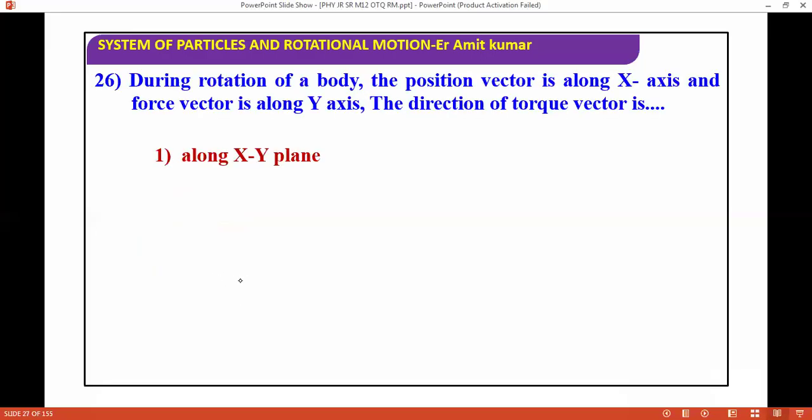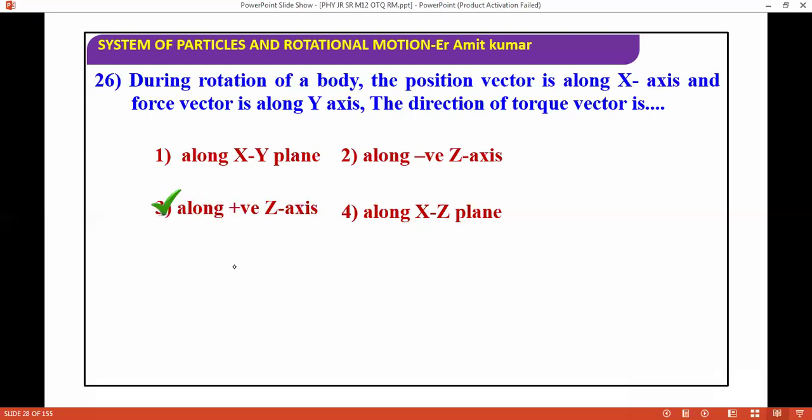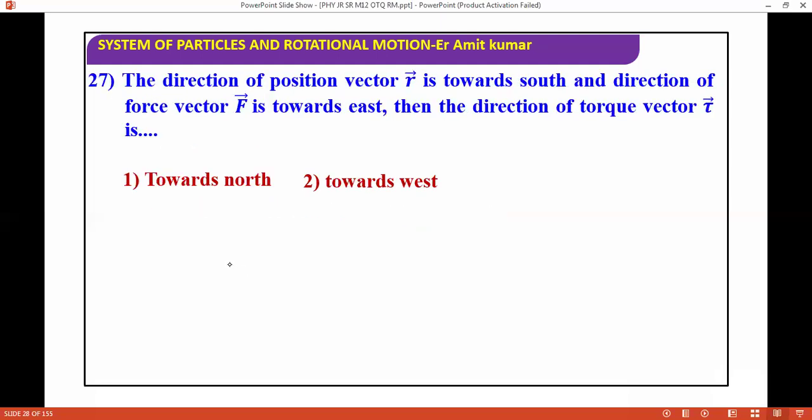During rotation of a body, the position vector is along the x-axis and the force vector is along the y-axis. The direction of torque will be along the z-axis. You can apply the cross product, and you can get the answer for this question. Next question: the direction of position vector R is towards south and the direction of force F is towards east. Apply the cross product for the direction of torque; the correct answer is vertically upward.